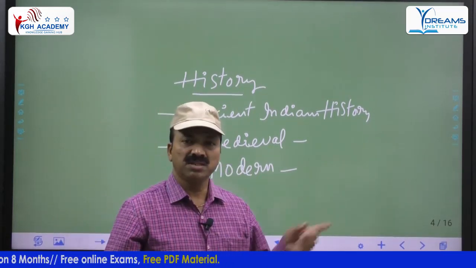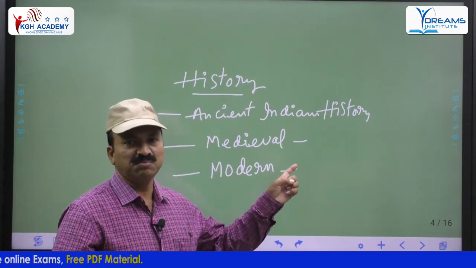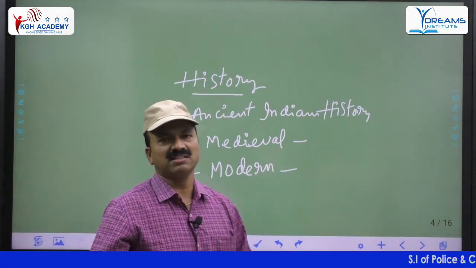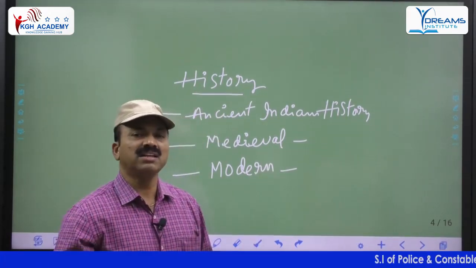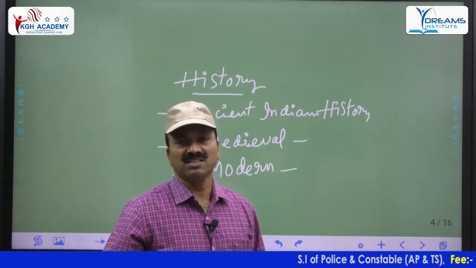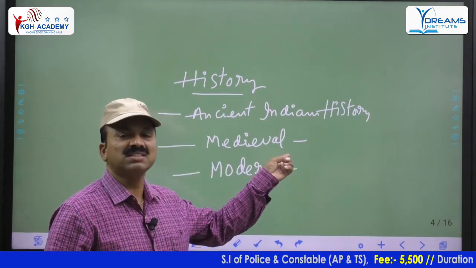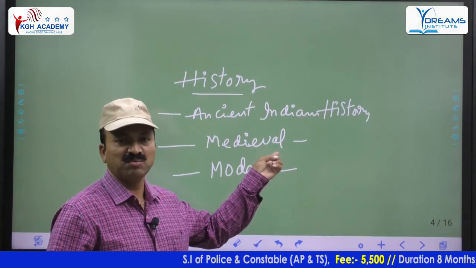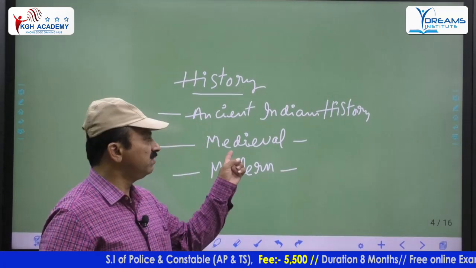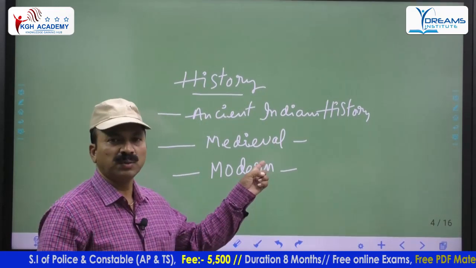Coming to medieval history, it begins in the year 1206. Prior to that, after the end of the Rajputs, came Muhammad Ghazani's attacks, then Muhammad Ghori's attacks. After that the slave dynasty was started, which we call the Delhi Sultanate. From 1206 they continued till 1526, the first battle of Panipat. Like that, medieval history is one important area we have to cover.